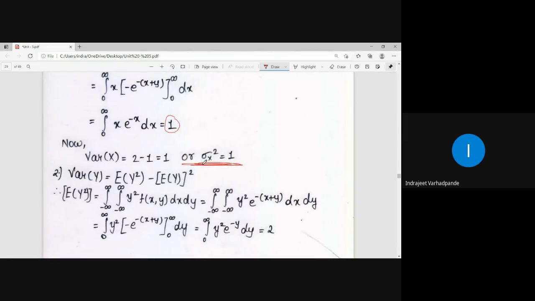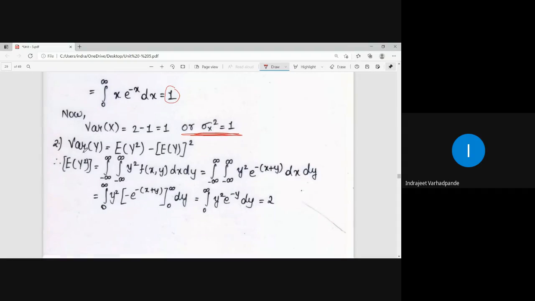So what is sigma x square? Sigma x square is 1. Similarly, var y will be expectation of y square minus expectation of y whole square. In this case, expectation of y square. So e to the power minus x will be constant. It will be y square into e to the power minus y. So the remaining term, the integration of this, will be simply 2 as per the earlier result.